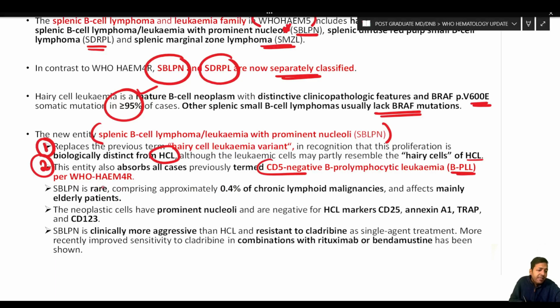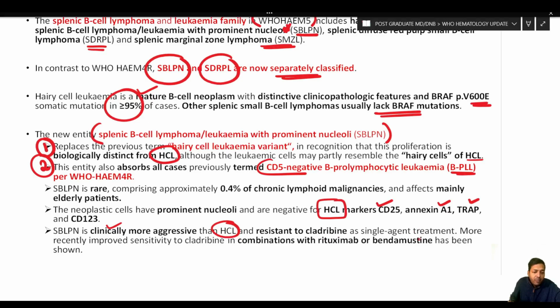Now, SBLPN is a rare entity comprising 0.4% of the chronic lymphoid malignancies and affects mainly elderly patients. The neoplastic cells have a prominent nucleolus and they are negative for hairy cell markers like CD25, annexin-1, TRAP, and CD123. Clinically, SBLPN is more aggressive than hairy cell leukemia and is resistant to cladribine as single agent treatment.